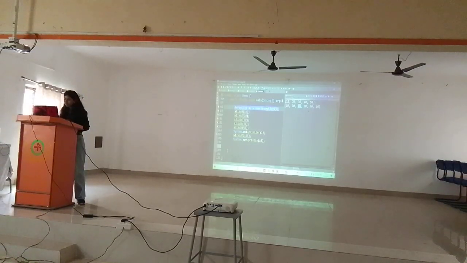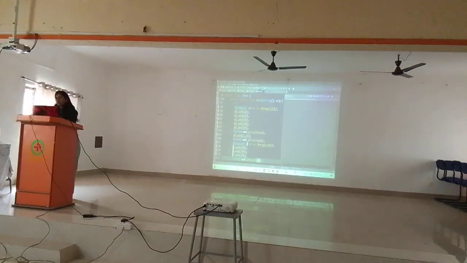Create one more array. I'll mention B as the array. Here I will create B dot. Here also I want to add elements like 100, something I will add. 300, something I will add. Created. This is the first array. This is the second array.